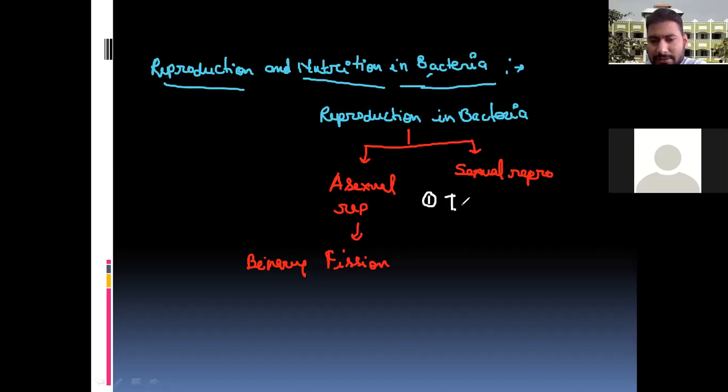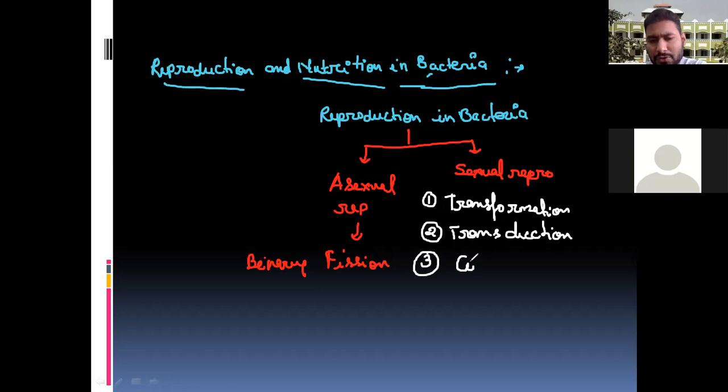The first one is called transformation, the second is transduction, and the third one is conjugation.